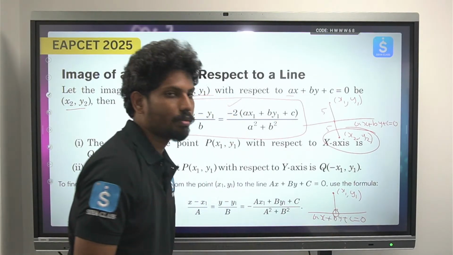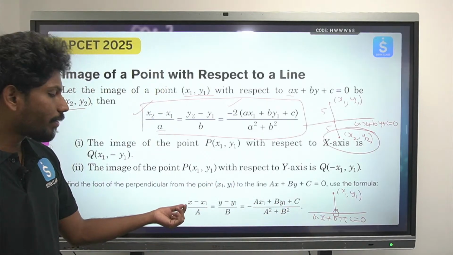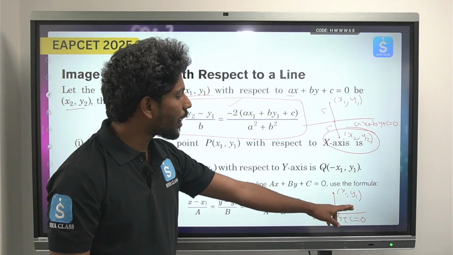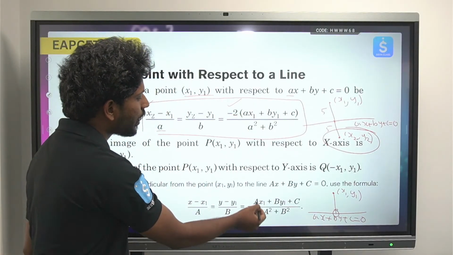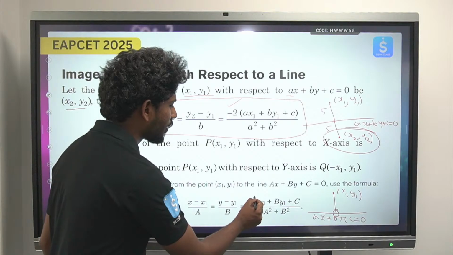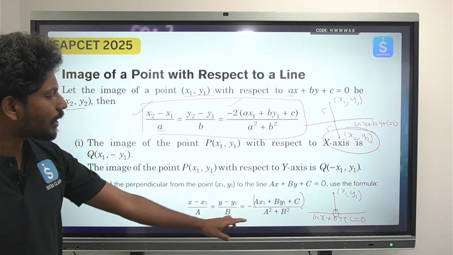కానీ ఇక్కడ the most important thing is if you want to know what is the foot of the perpendicular, what is the foot of the perpendicular, that is been given by x minus x1 by a, y minus y1 by b. జస్ట్ ఈ ఫార్ములాకి డిఫరెన్స్ ఏంటంటే ఇక్కడ -2 ఉంది, ఇక్కడ జస్ట్ మైనస్ ఉంది, అంతే. మిగతాదంతా సేమ్ టు సేమ్. Okay, so in this x and y are the foot of the perpendicular.